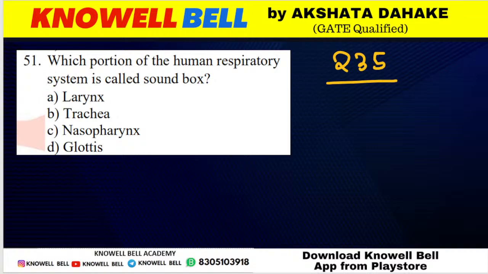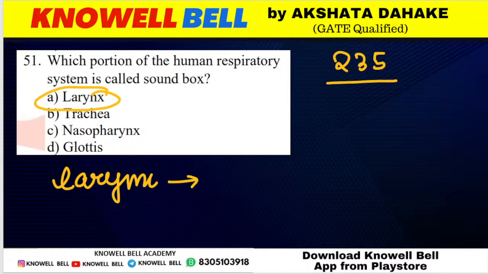No, Shlok, B is not the right answer. What will be the correct answer here? Sound box means the portion that is responsible for production of sound. So we must keep in mind that it is larynx. Larynx को हम क्या कहते हैं? Larynx is called as sound box.